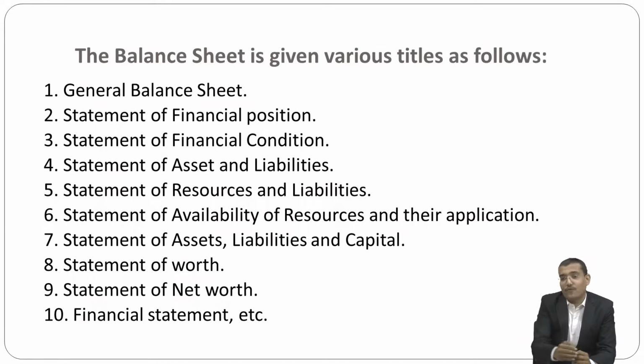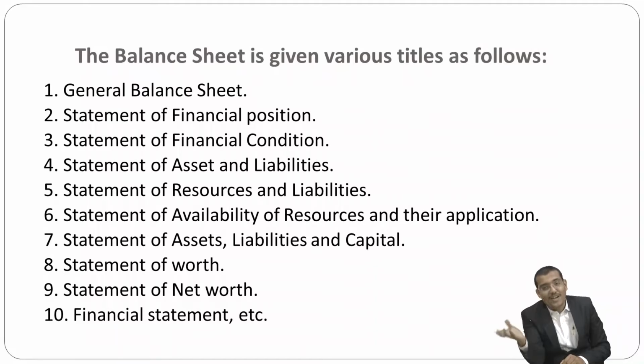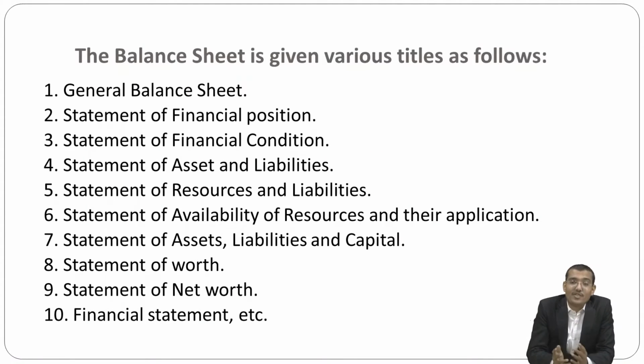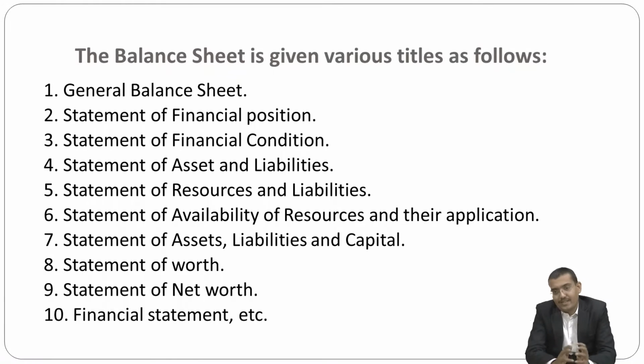It can be titled as follows: general balance sheet, statement of financial position, statement of financial condition, statement of assets and liabilities, statement of resources and liabilities, statement of availability of resources and their applications, statement of assets, liabilities and capital, statement of worth, statement of net worth, financial statement, etc. My dear friends, these are the various titles which can be used for the balance sheet.